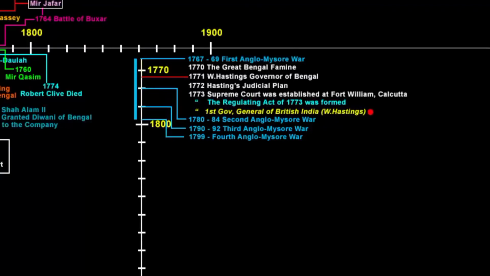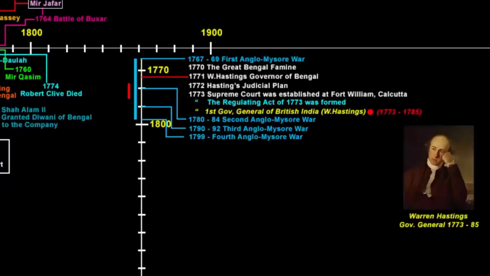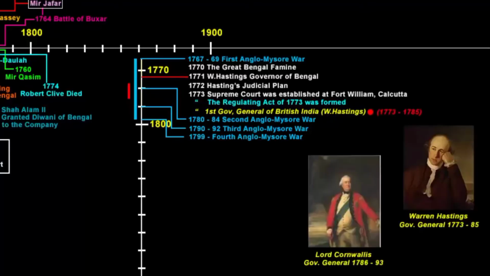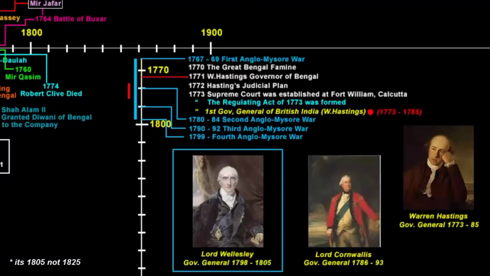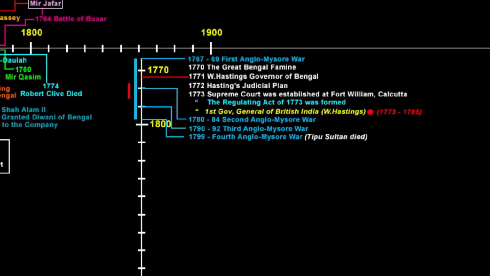Warren Hastings was the Governor General from 1773 to 1785. After him, Lord Cornwallis became the Governor General from 1786 to 1793, and his successor was Lord Wellesley from 1798 to 1825. So it was during Lord Wellesley's tenure that Tipu Sultan was killed, and the company expanded its rule in Mysore.